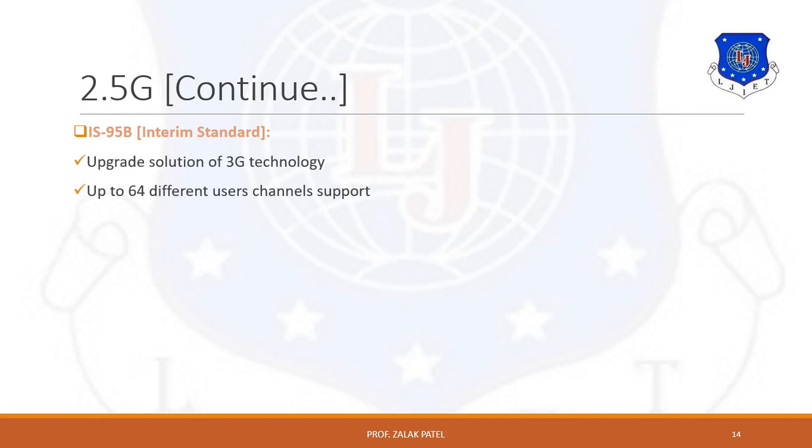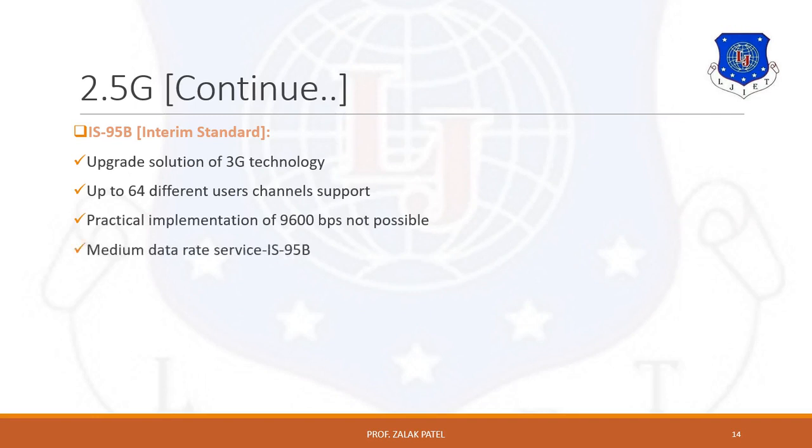It provides up to 64 different users for channel support, but its practical implementation of 9600 baud rate is not possible, because here a moderate medium data rate service is provided by IS-95B, which is approximately 115.2 kbps per user. So these are the basic standards of 2.5G.